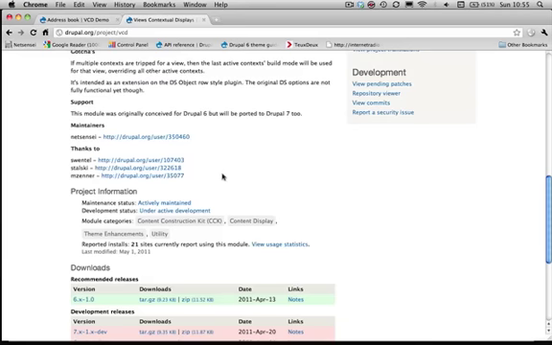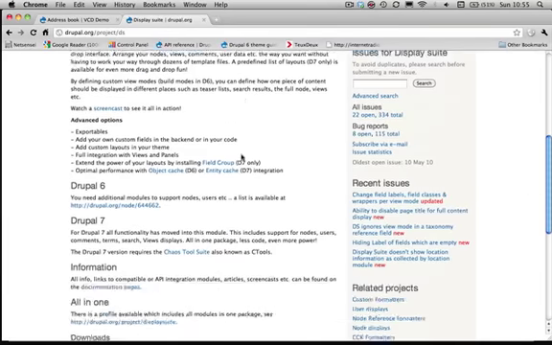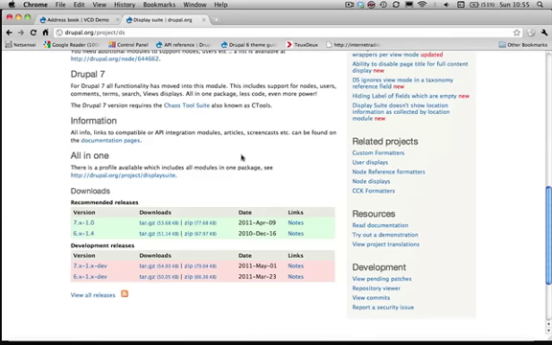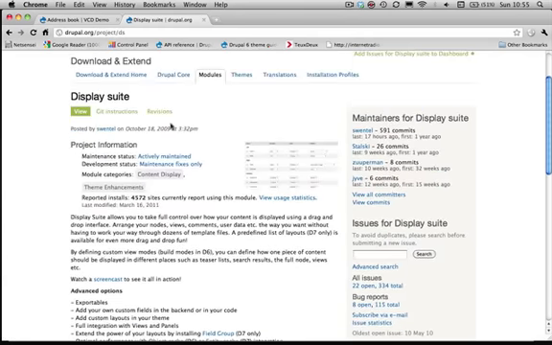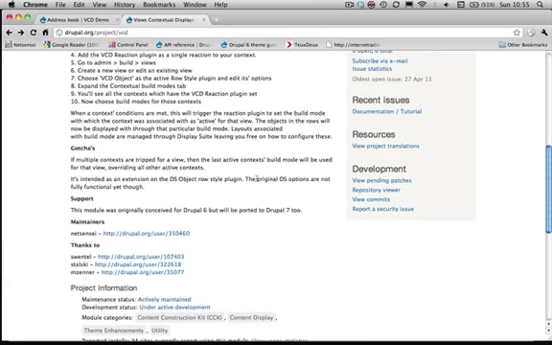Actually, if you go to Display Suite, it's still in development, but Display Suite needs a patch which hasn't been released yet in a stable version. The patch has been committed already in the development snapshot, but it's not released as a stable yet. I need that patch before I can release a stable version for Drupal 7, but that should be happening quite soon.